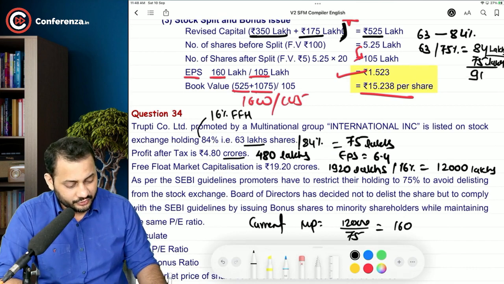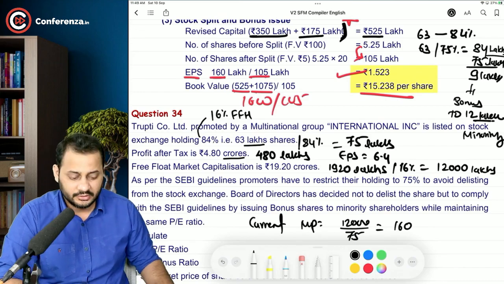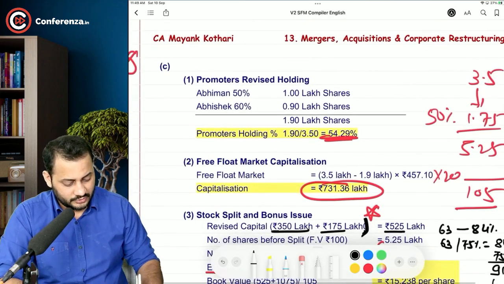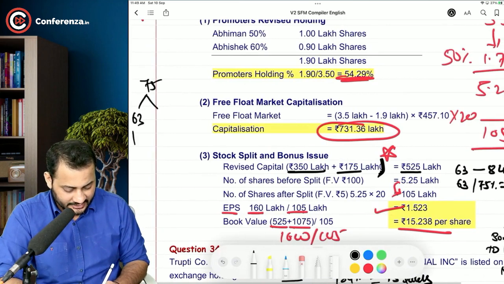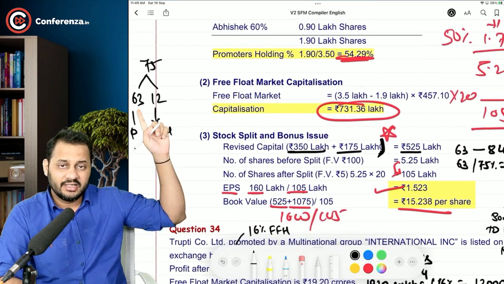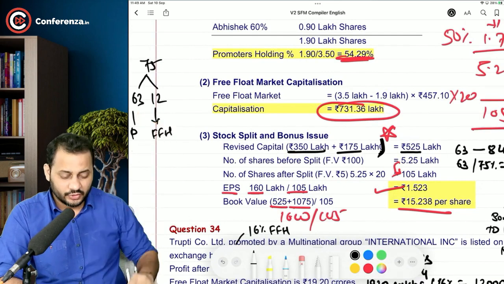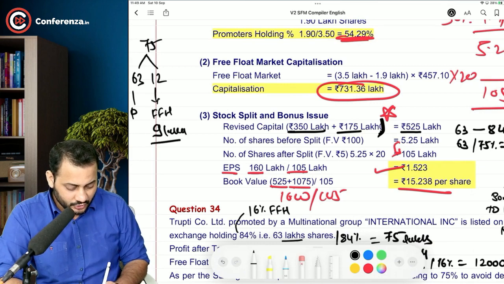That means you have to issue 9 lakh shares, and that will be issued as a bonus to 12 lakh shareholders of minority. Am I right? There are two groups right now. If you take 75 lakh, there are two groups: 63 lakhs, that is promoters holding, and 12 lakh, that is free float holding, right? You have to make this 63 lakhs as 75%, right? So you have to distribute 9 lakh shares to the free float holding.